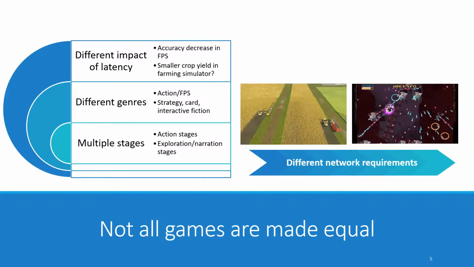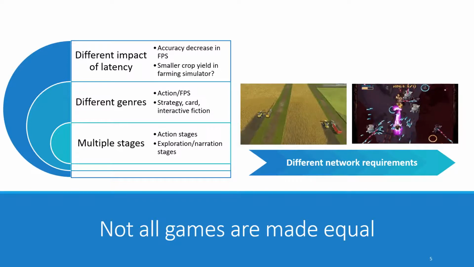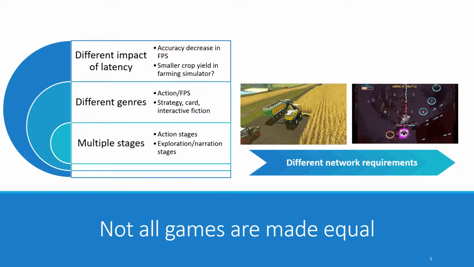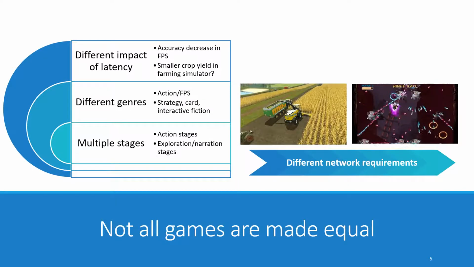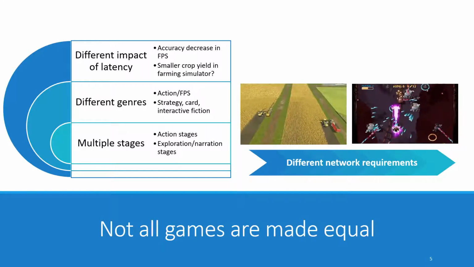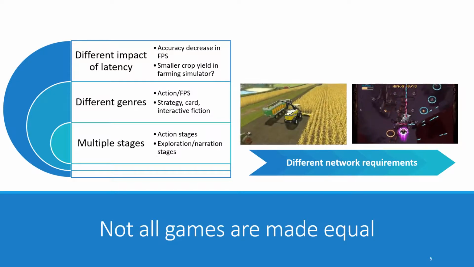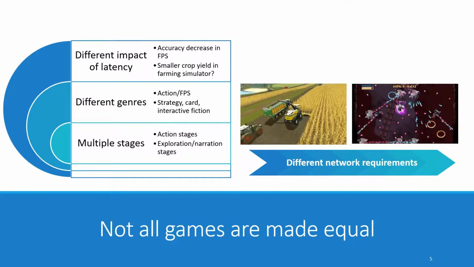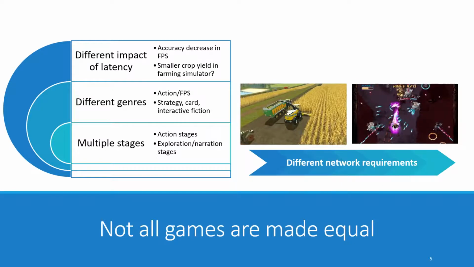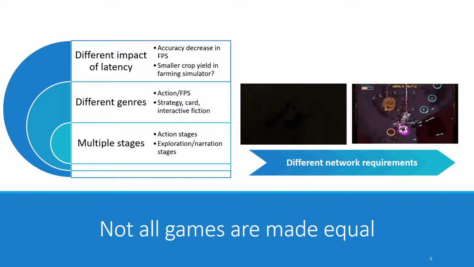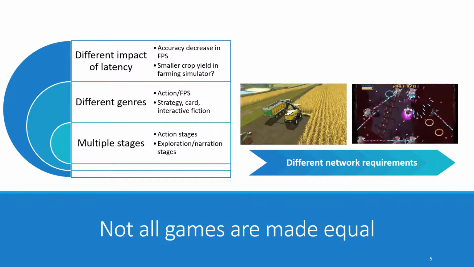From the networking point of view, one way of solving issues with the latency is to provide quality of service guarantees for game streams. Unfortunately, there is no universal set of quality of service parameters that would fit all games. You see, games come in many genres such as fast-paced shooters and slow-paced strategy or simulation games, and of course latency has different impact on the game depending on its genre.